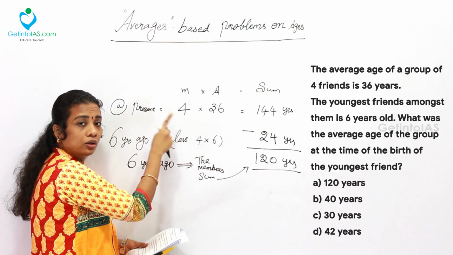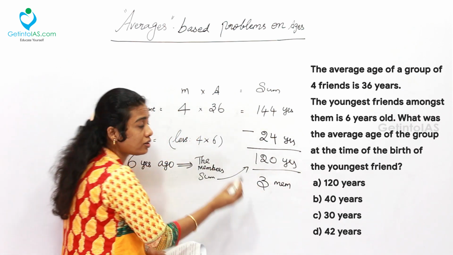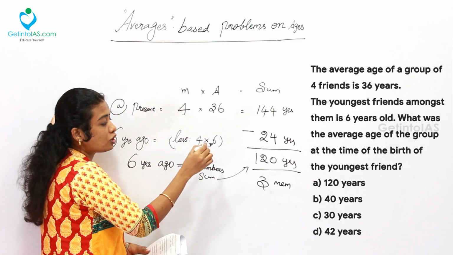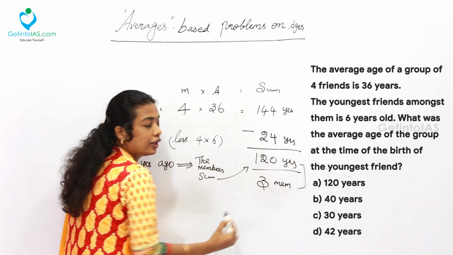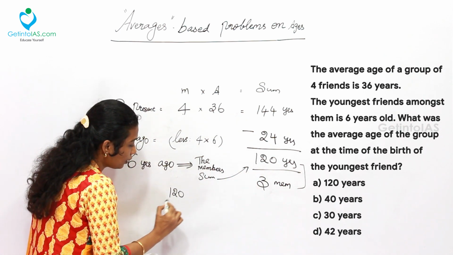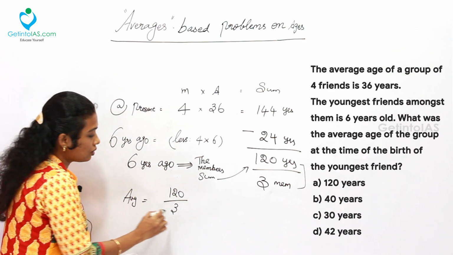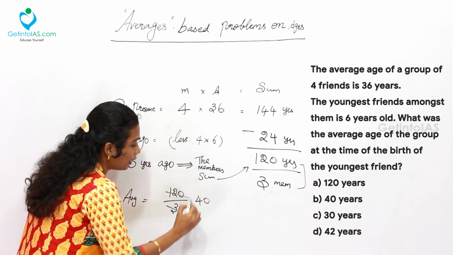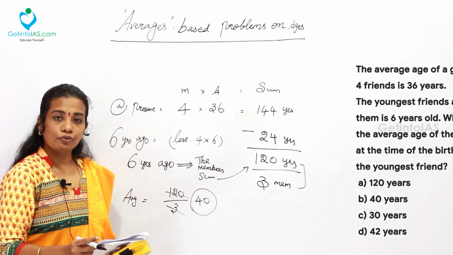At present 4, at that time only 3 members because the 4th member was born at that time. So, now we want to find the average, that is 120 divided by 3. That is going to be the average of the group. Simply I got 40, and the answer for this question is option B, 40.